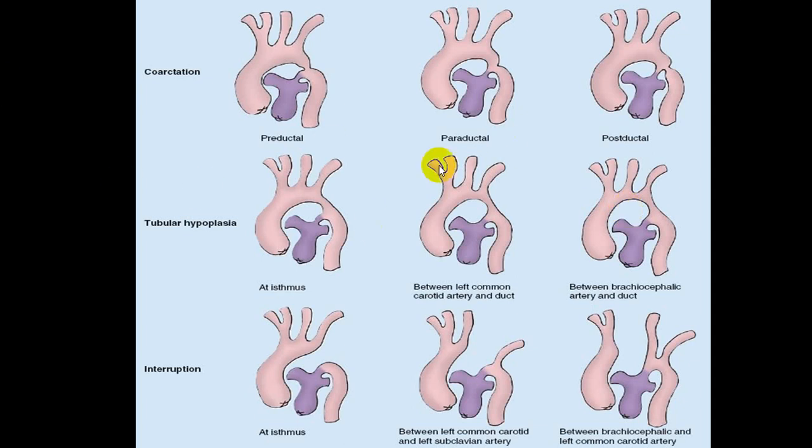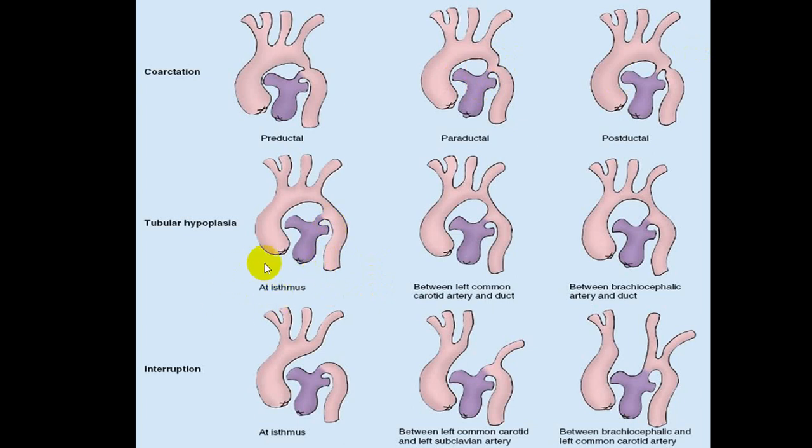These are all the different varieties. You can see this is before the duct combines. So this is preductal. This is at the duct. This is after the duct. This is postductal. So this is preductal, postductal, and this is at the duct.